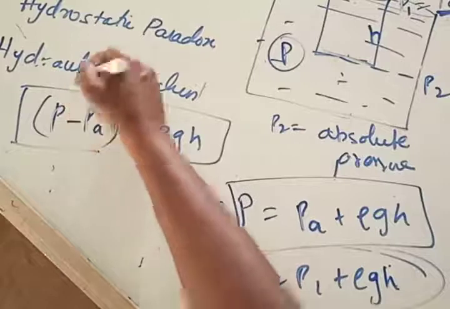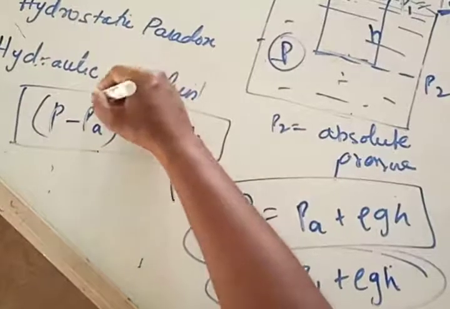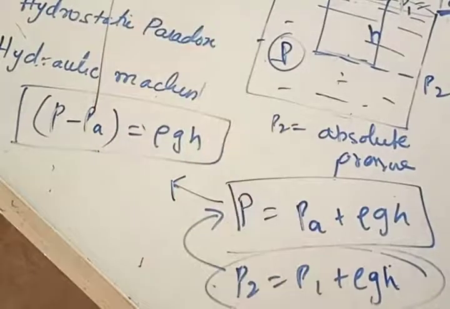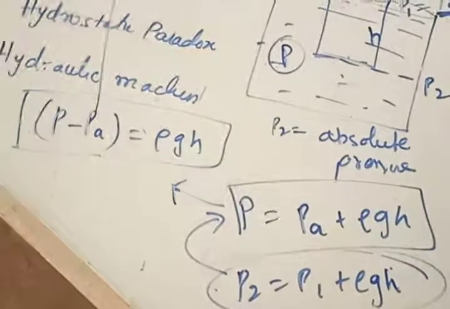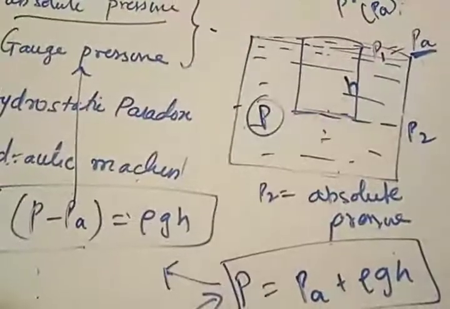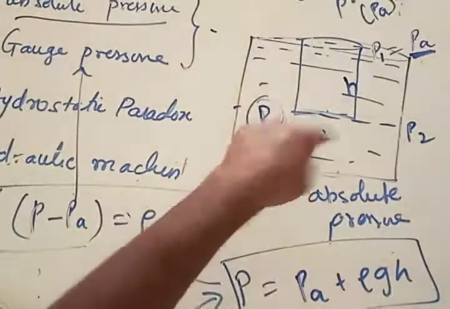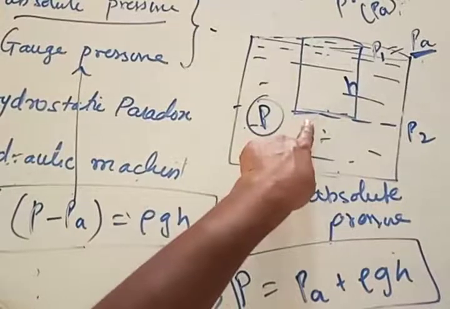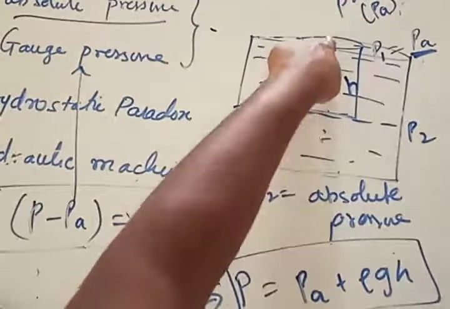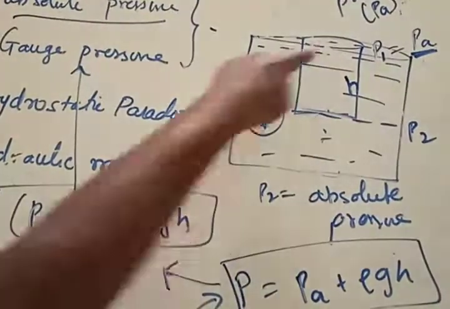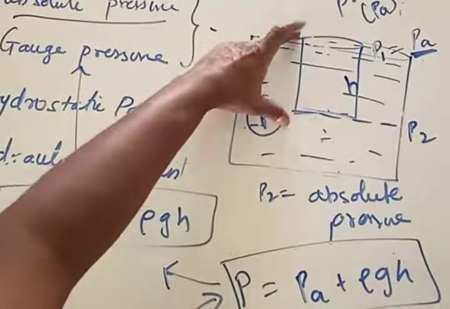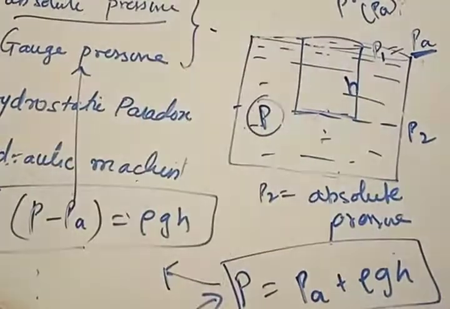This value, the difference of pressure, is called gauge pressure. Gauge pressure is the difference of pressure between two locations. At this location the pressure is absolute pressure, at this location it is atmospheric pressure, and the difference of these two pressures is called gauge pressure.